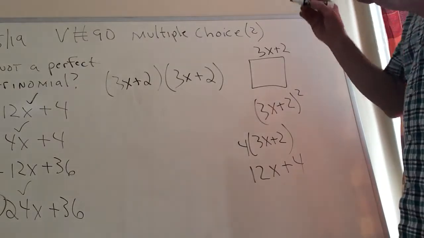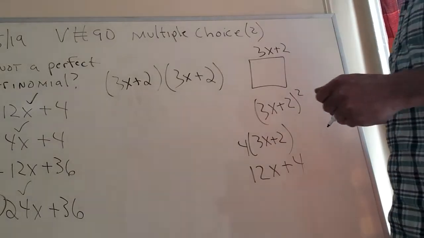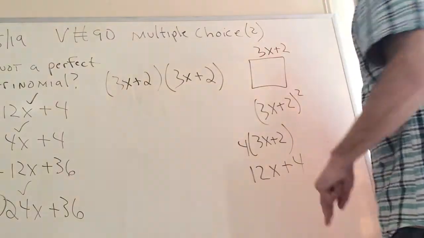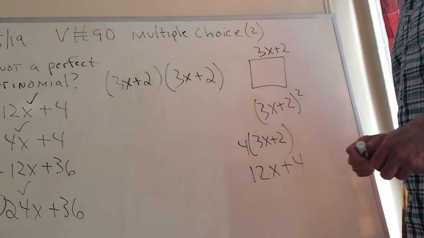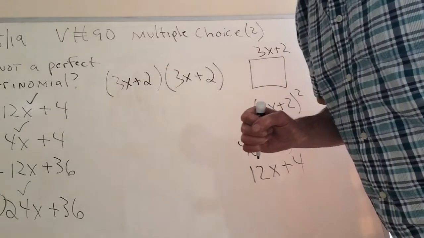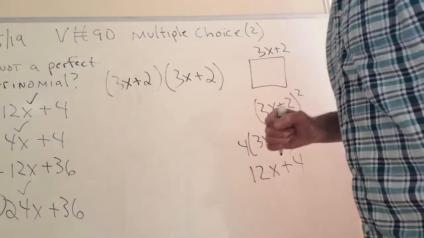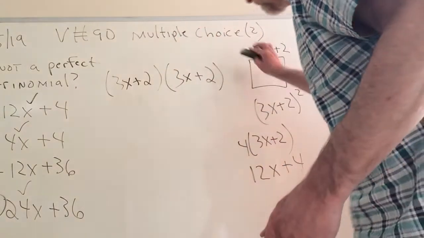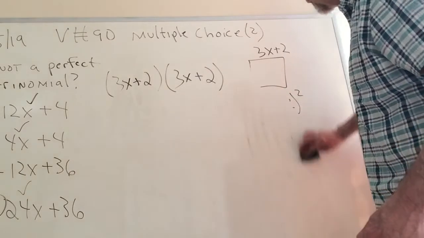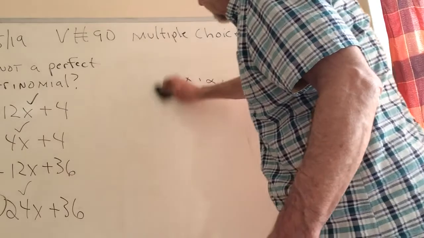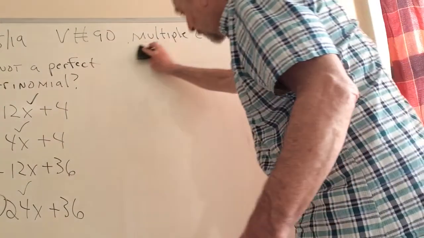So not only from finding a perfect square trinomial was I able to find out what it really is, but I was able to find out the side of the square and hence the perimeter of this particular object. We'll be doing things like that in a more complicated fashion. This is called factoring when I work backwards. We're not quite there yet formally, but we're sort of doing it already naturally.